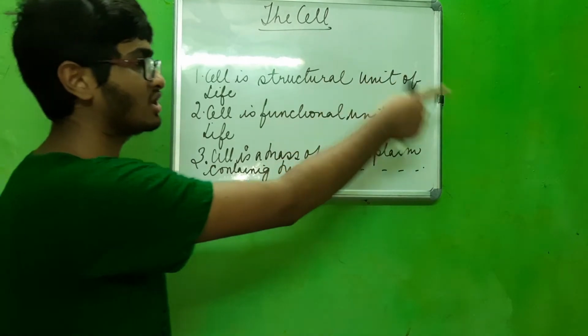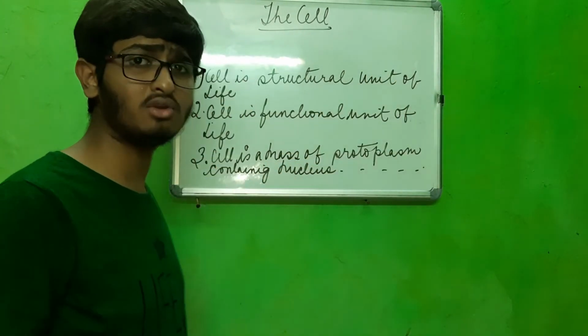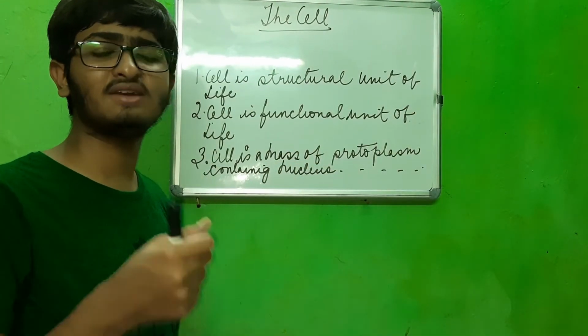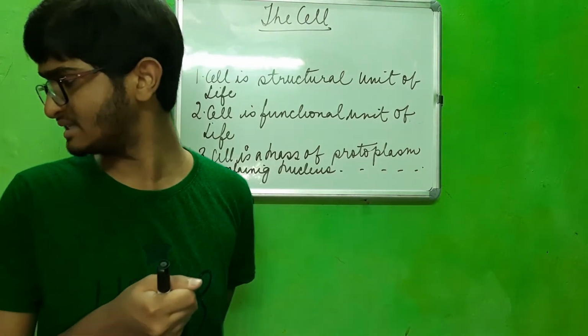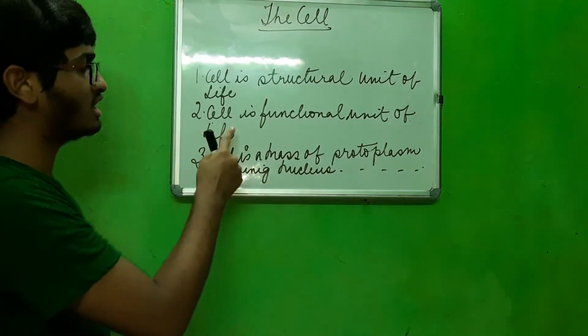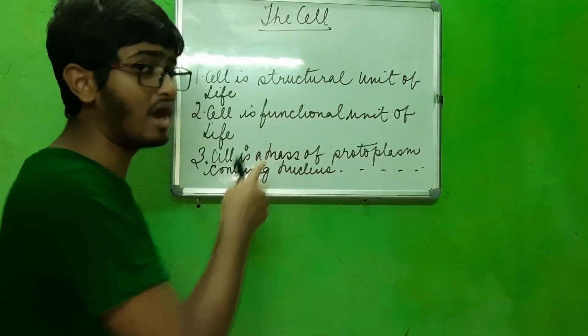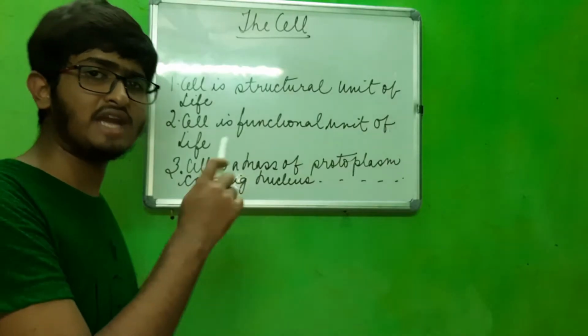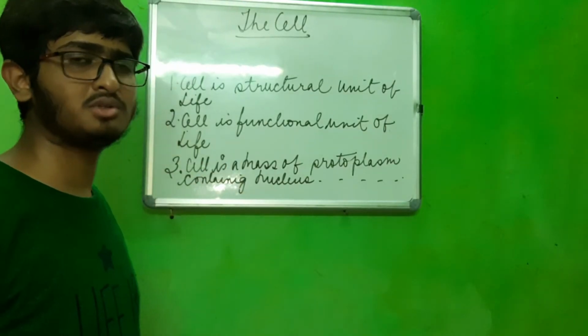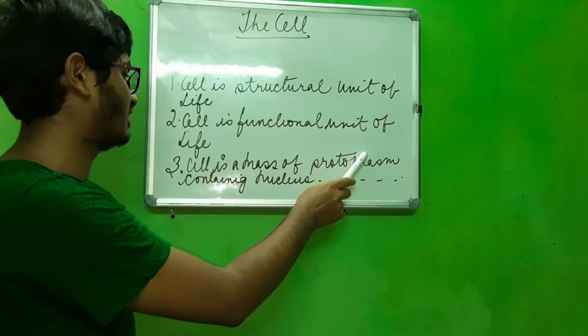Cell is the structural unit of life. Why structural unit of life? Because every living organism is made up of cells. Cell is called the functional unit of life. Why? Because each and every life activity is carried out by cell. So that's why it is known as the functional unit of life.